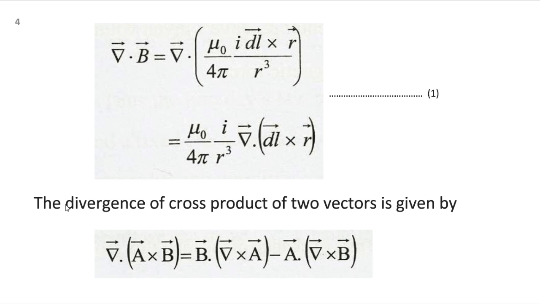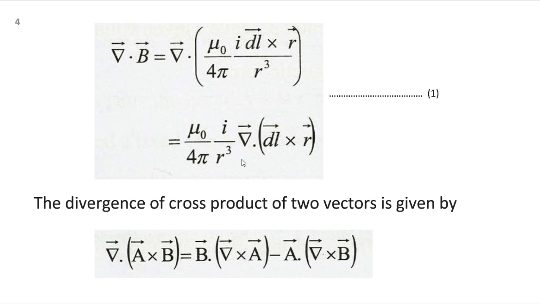See, in vector analysis, the divergence of the cross product of two vectors, divergence of A cross B, is nothing but vector B dot curl of A, minus vector A dot curl of B. You can say like this.